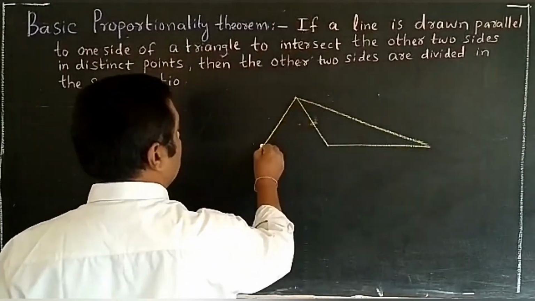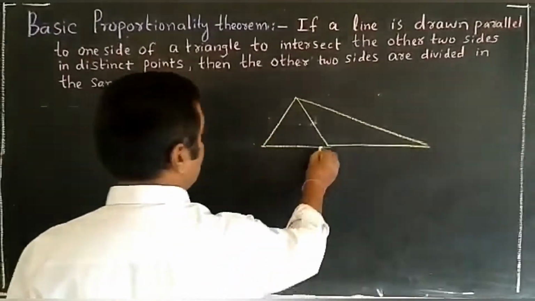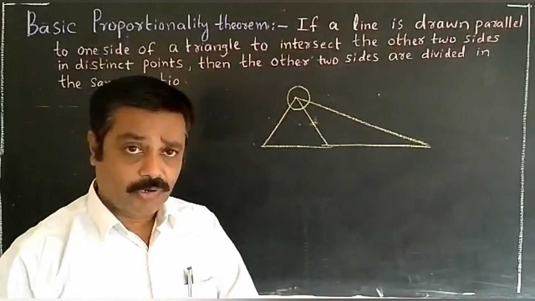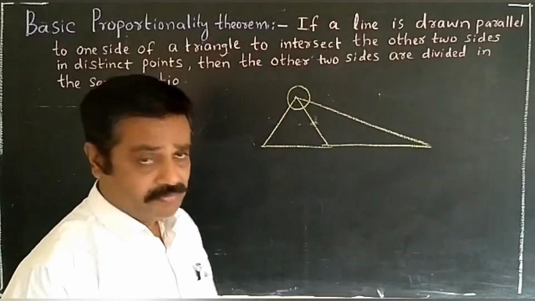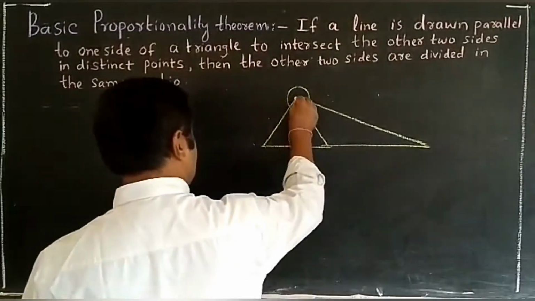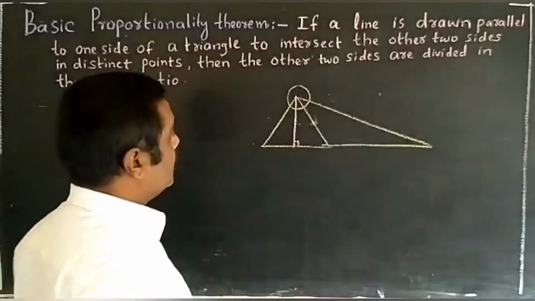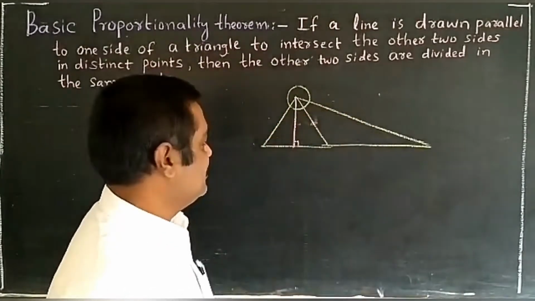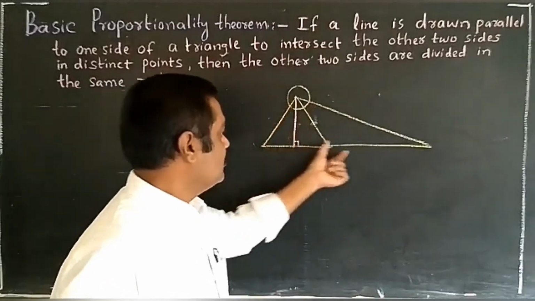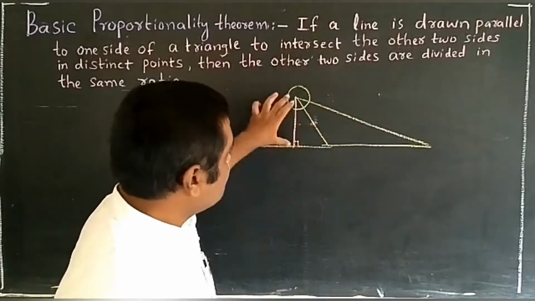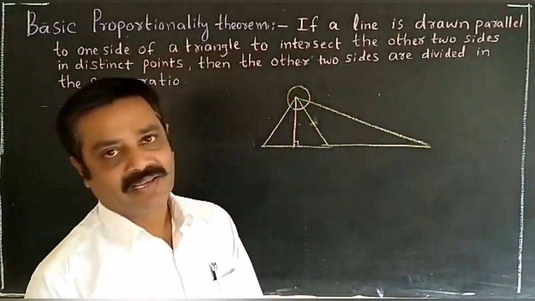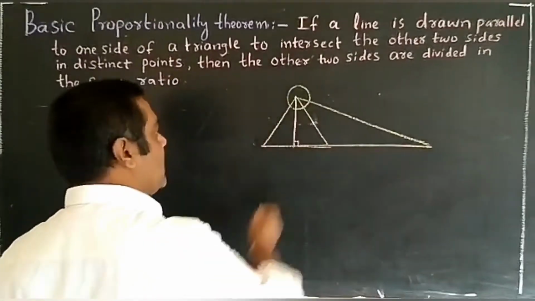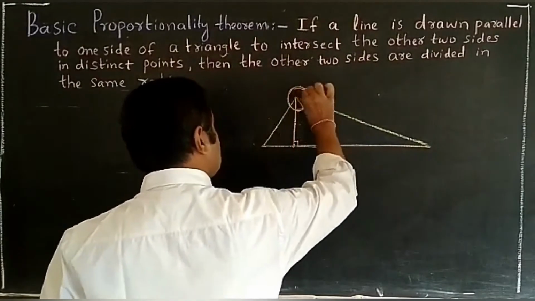I am going to construct one obtuse angle triangle, and here I am constructing one acute angle triangle. But these two triangles have the common vertex. I am going to construct the altitude, and we get it here. This altitude is common for both triangles. This altitude belongs to the acute angle triangle, and at the same time it belongs to this obtuse angle triangle also, because they have the same produced base and they have the same vertex.